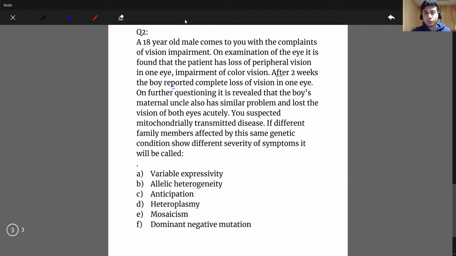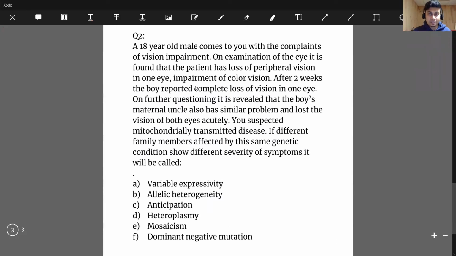After 2 weeks, the boy reported complete loss of vision in one eye. On further questioning, it is revealed that the boy's maternal uncle, that's a clue, also has a similar problem and lost the vision of both eyes acutely. Now it's a condition that is going on in the family. Let's proceed. You suspected a mitochondrially transmitted disease. That is your clue actually. The question is describing what type of disease it is, so you need to have an idea about mitochondrial disease to answer this question.